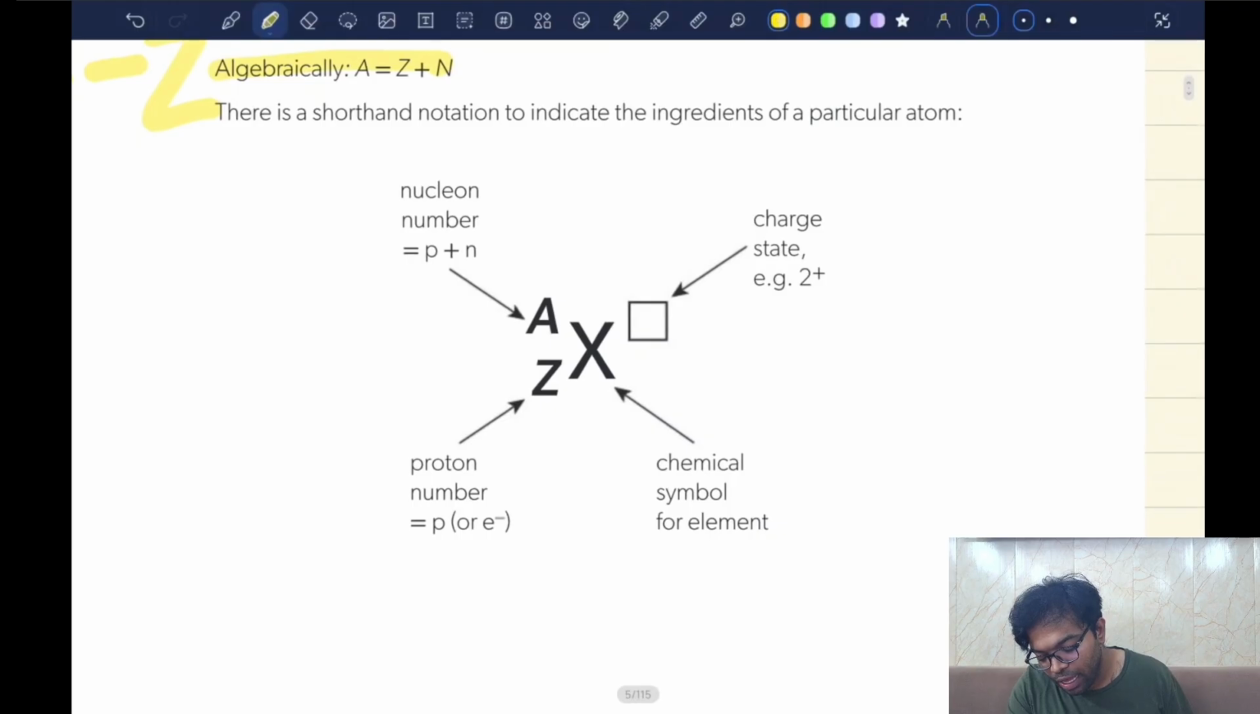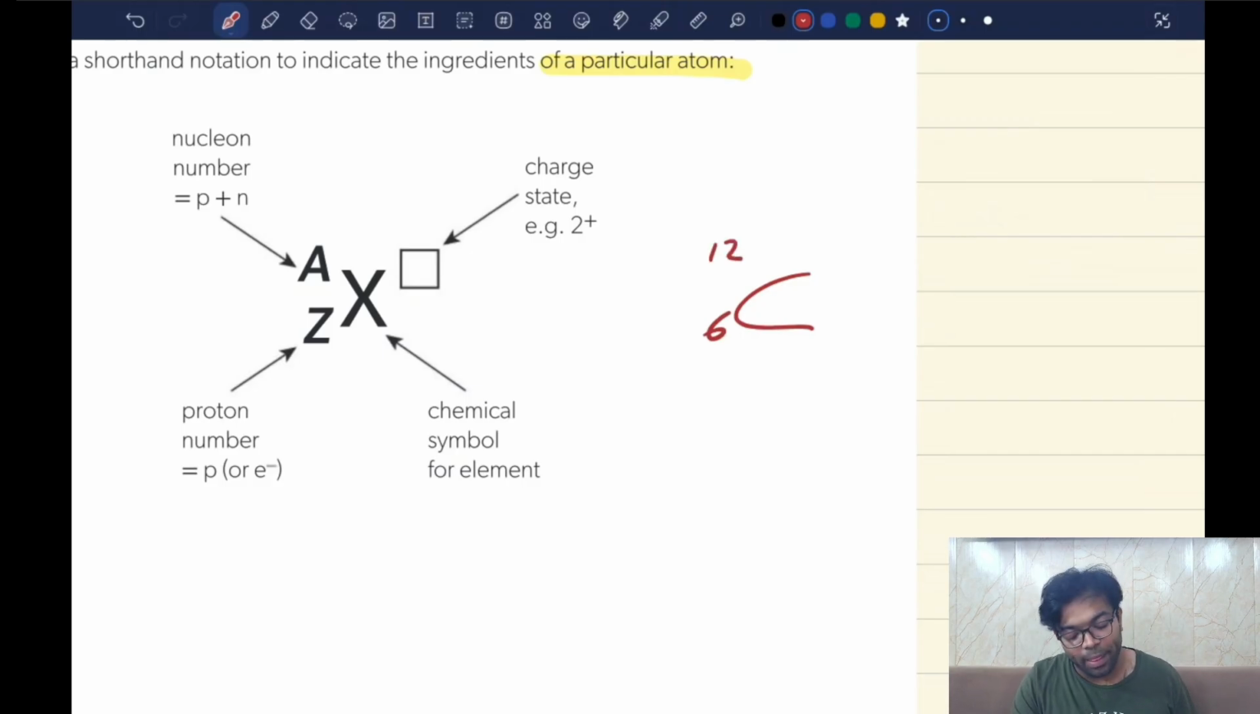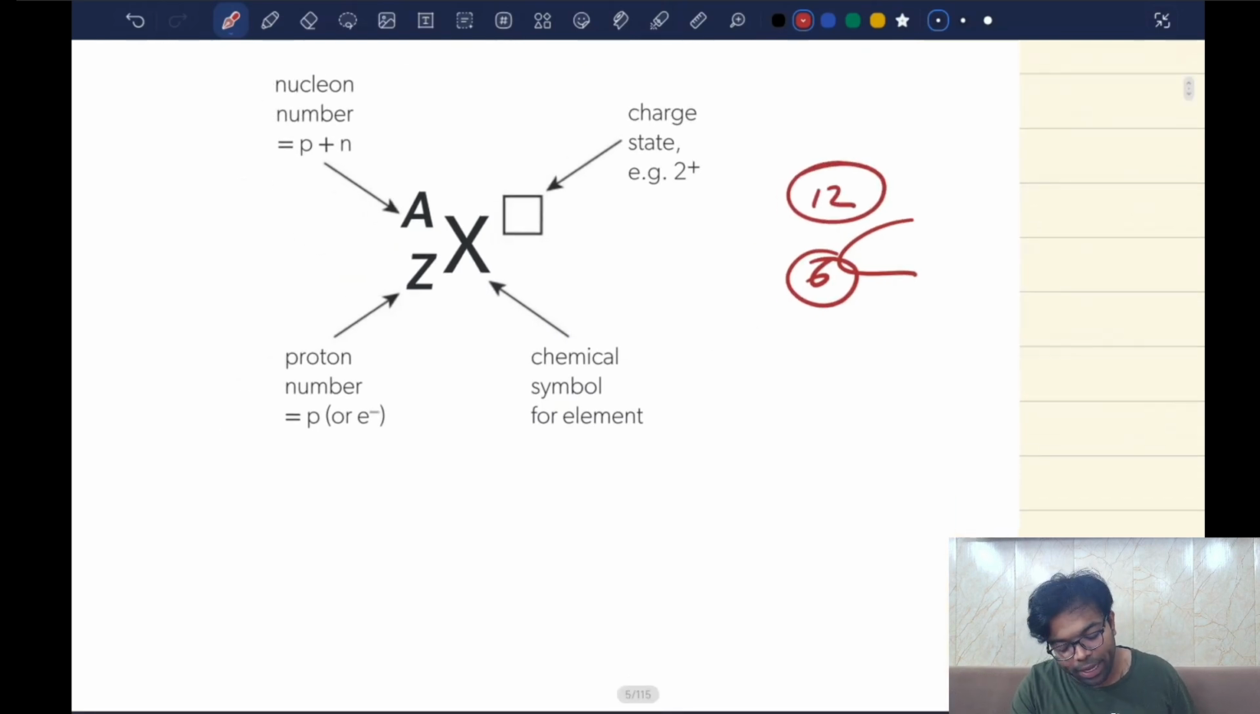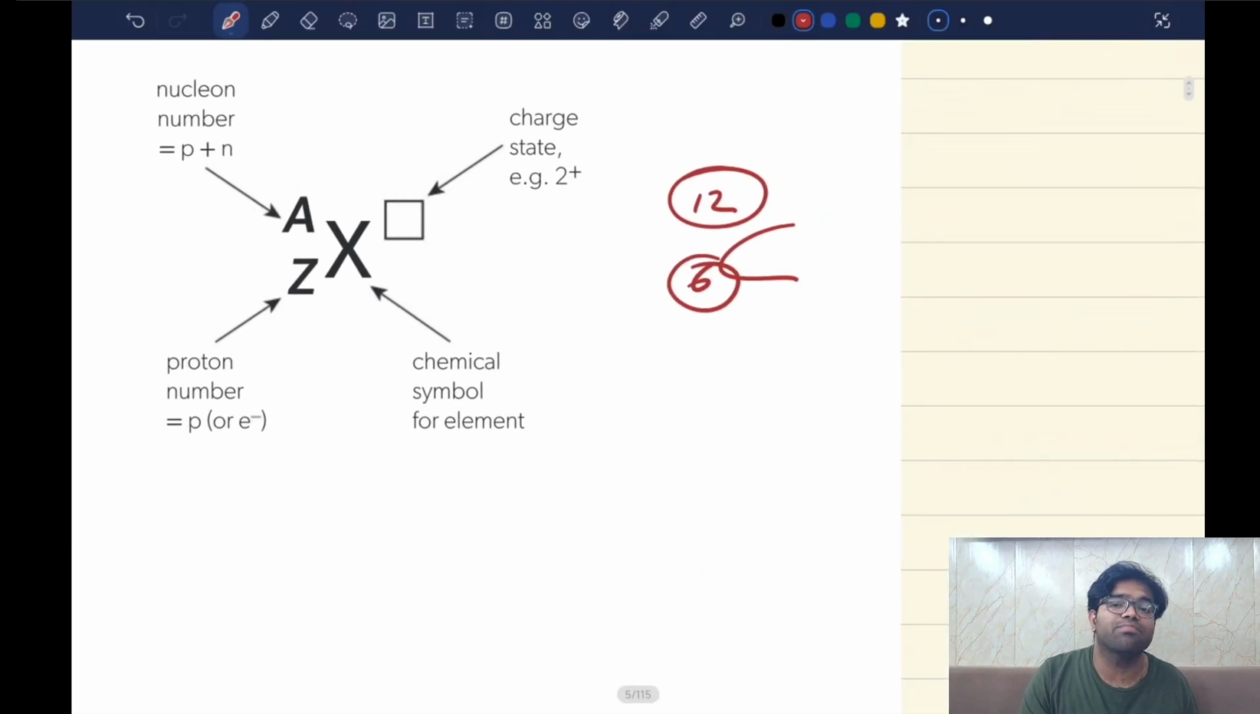Now, there is a shorthand to indicate the ingredients of a particular atom. You write the name of the element like this. For example, carbon. Carbon's atomic number is 6. Carbon's atomic mass is 12. At the bottom, you always write the atomic number, and at the top, you always write the mass number. Clear?